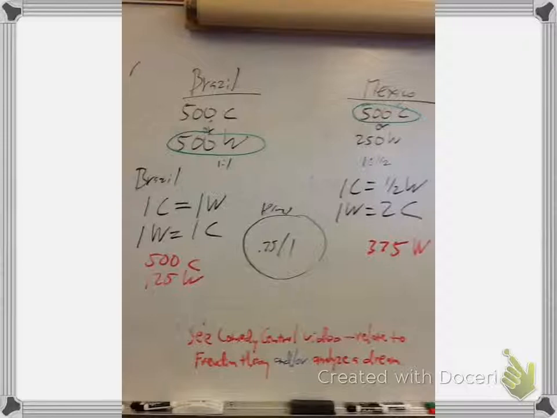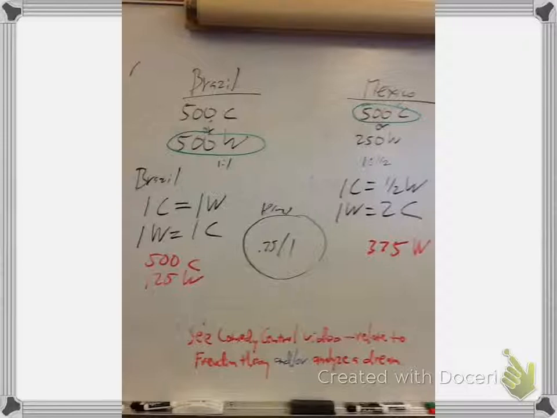It costs Mexico 1 wheat for 2 coffees, and it costs Brazil 1 wheat for 1 coffee. Another way of looking at it is, for coffee, it only costs Mexico 1/2 a wheat to make, but it costs Brazil a whole wheat to make. So it's cheaper for Mexico to make coffee. Again, only 1/2 a wheat is lost for Mexico, but a whole wheat is lost for Brazil.